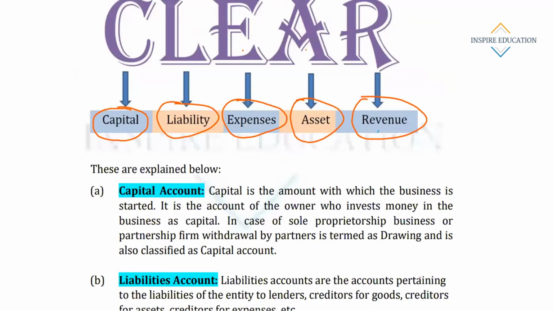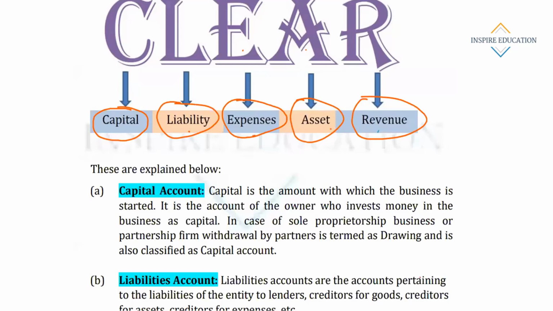In the traditional approach, we have seen that there are 3 types of accounts: personal, real, nominal, and thereafter the relevant rules of debit and credit are used. But in the modern approach, they have divided the accounts into 5 categories: capital, liability, expenses, asset, and revenue.